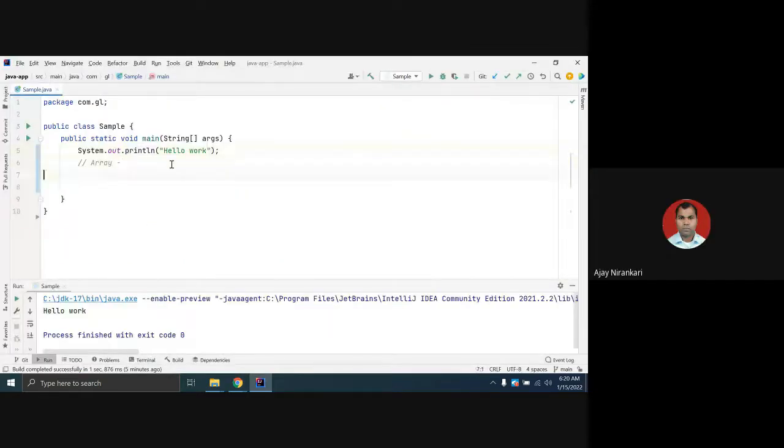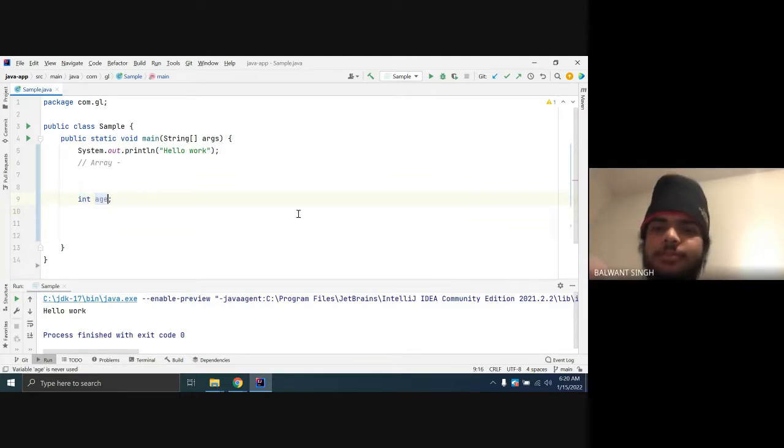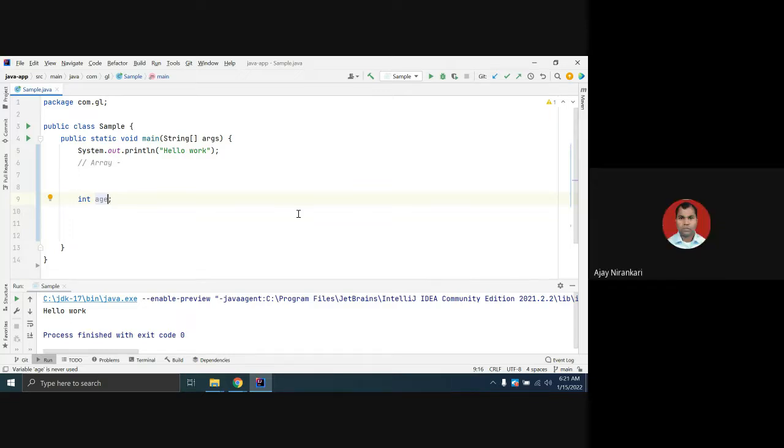So let's say you have a variable like int age. This is the syntax of creating a variable. This is your data type's name, and this is your variable name. Sometimes you can also say int id equal to 23. Maybe the age variable you can just declare but not initialize with a value. For the integer id, you declare and also initialize.